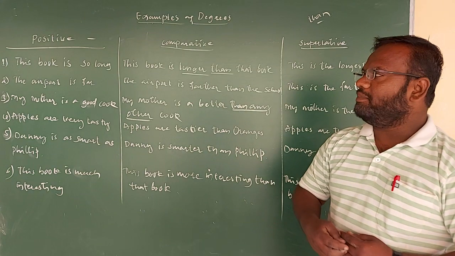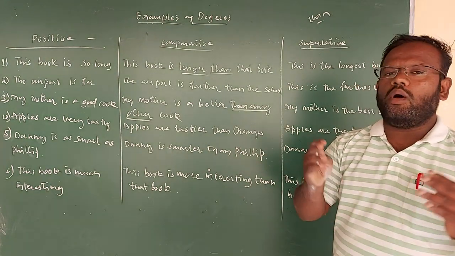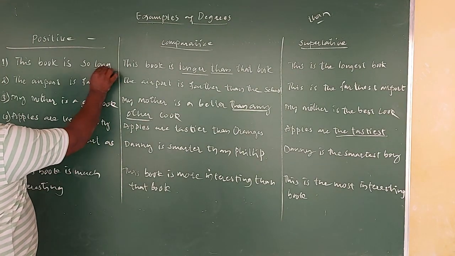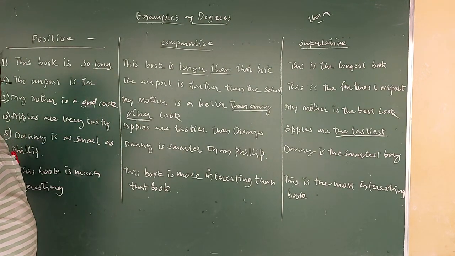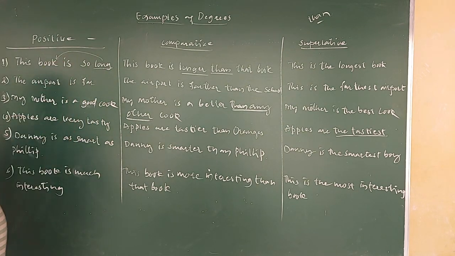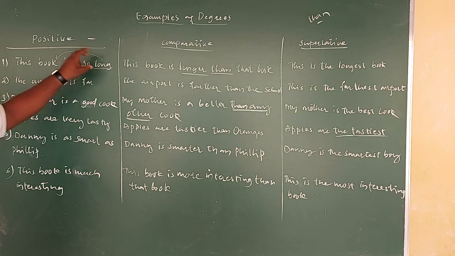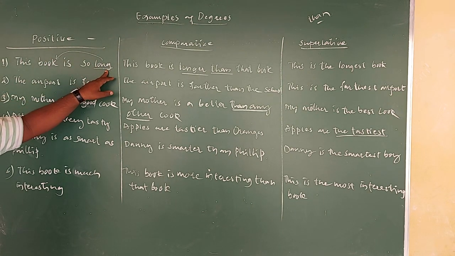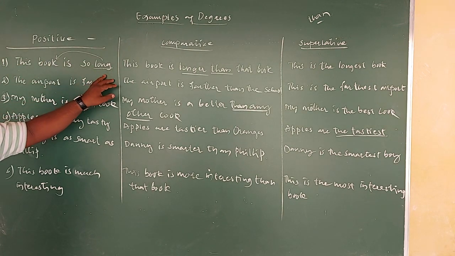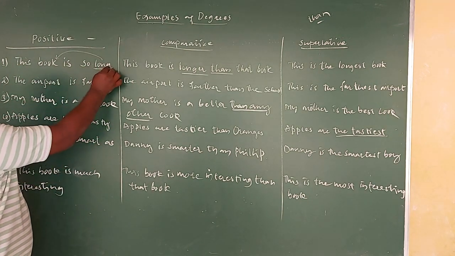So the first example: the book is so long. Here this "long" is considered an adjective, because the word long is expressing something about a book. If you take the book as a noun, then this is going to be considered an adjective. So "the book is so long" is in the first form of an adjective.